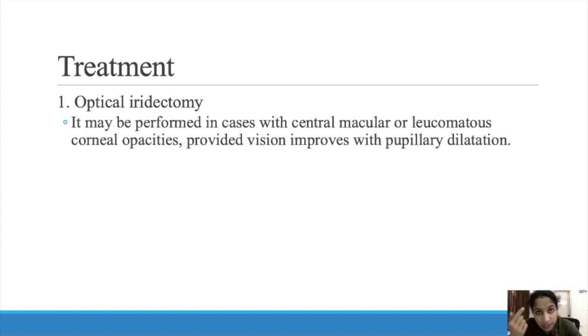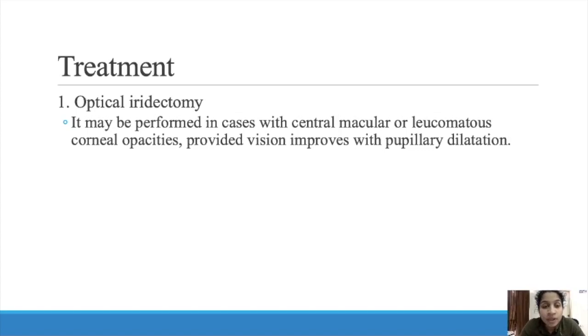If we do an iridectomy, it will improve pupillary dilation so that the patient can see through the other part. The light will fall onto the retina through the other part. If only the central part is there, light can go only through the pupil. If we do an iridectomy, light can fall through the other part. You can see the pupil is completely dilated, more opened, and the light can enter through the other parts, not through the middle part.